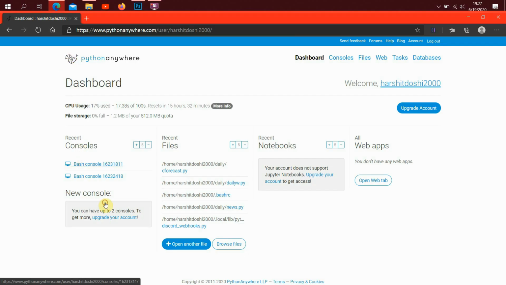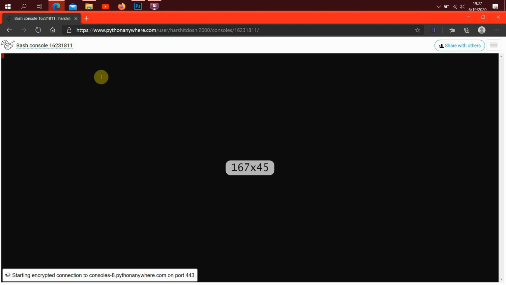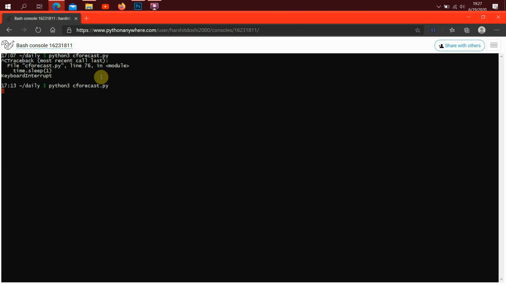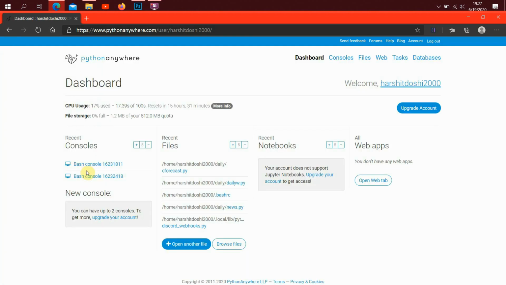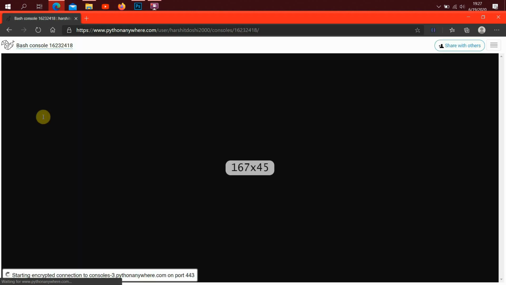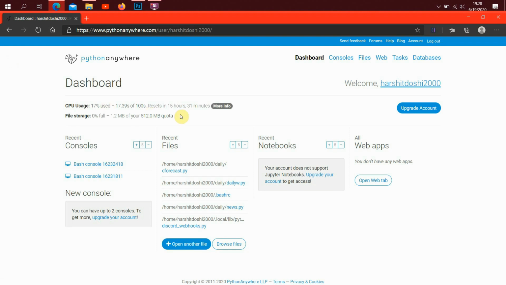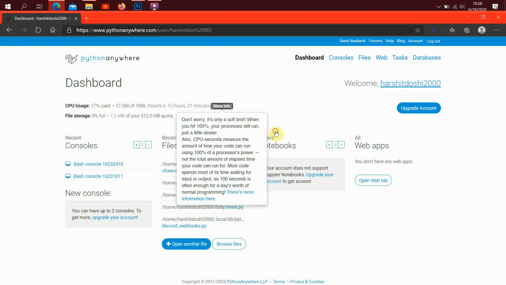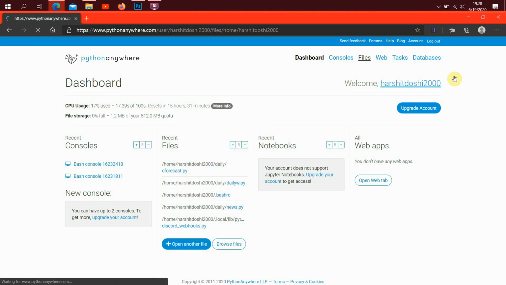Of course, there are some restrictions for a free account, but our scripts work without any issues. With the free account, you can keep 2 Python programs running at the same time and you get 512 MB of storage to store your data and programs. There are many more features that Python Anywhere offers, such as scheduling scripts to run daily at a particular time. You can also host your Django website on Python Anywhere.